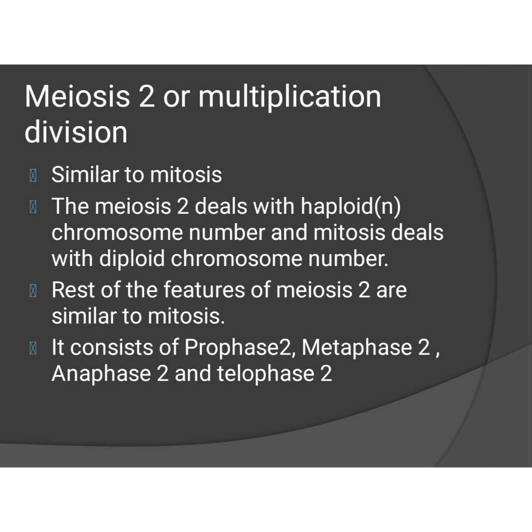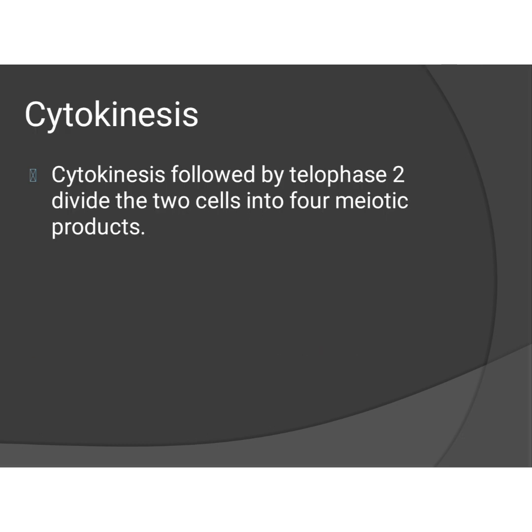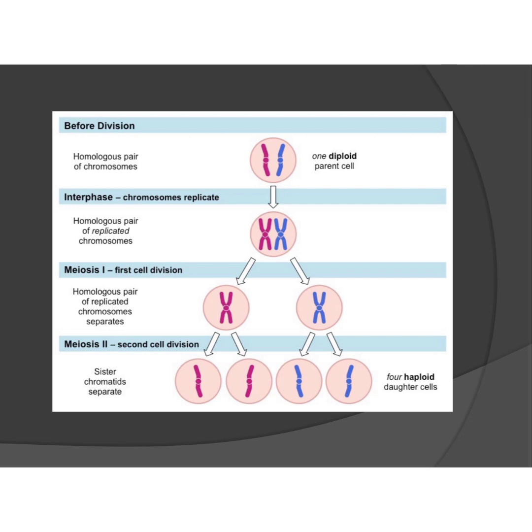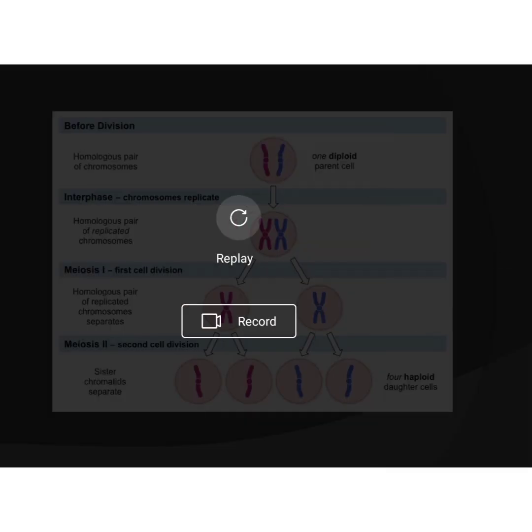Next, meiosis 2, or multiplication division or sequential division. It is similar to mitosis. Okay, mitosis I already made a video. Please check it. Meiosis 2 deals with haploid chromosome number and mitosis deals with diploid chromosome number. Very important. Then at the end every feature is the same as mitosis. That is, meiosis 2 is similar to mitosis. So please clearly understand mitosis. At the end, that means after telophase, cytokinesis will take place and 4 haploid daughter cells are formed at the end of this meiosis.